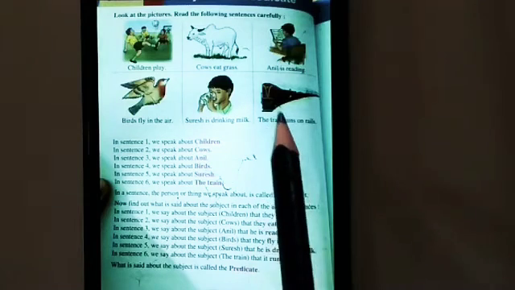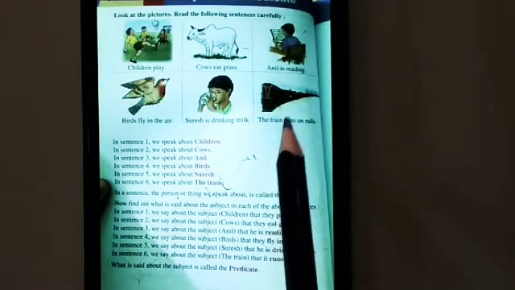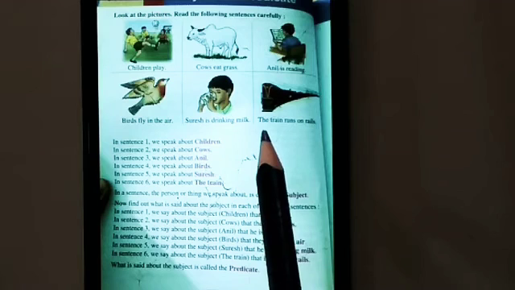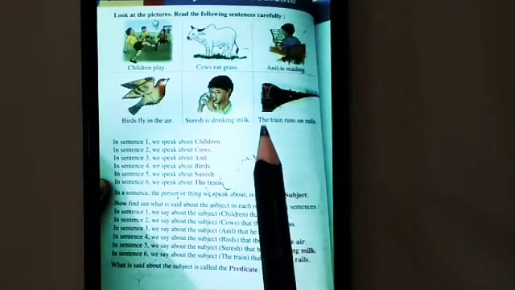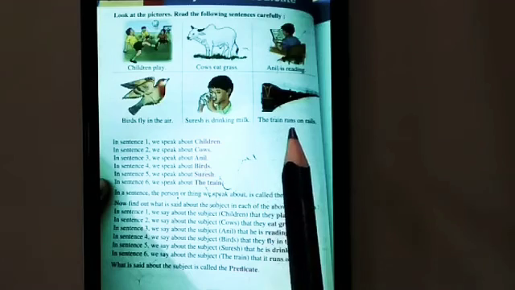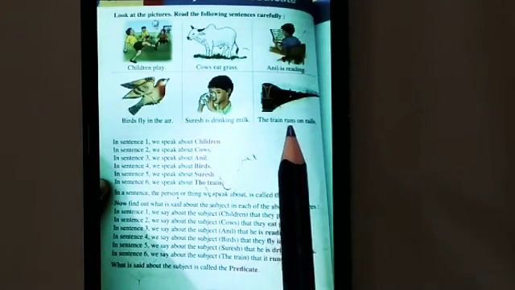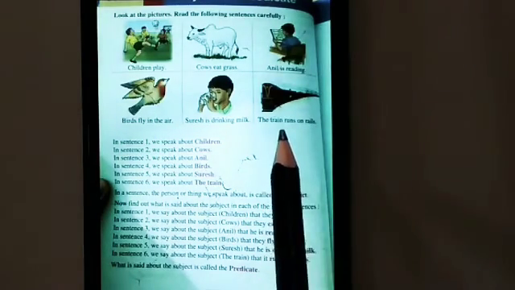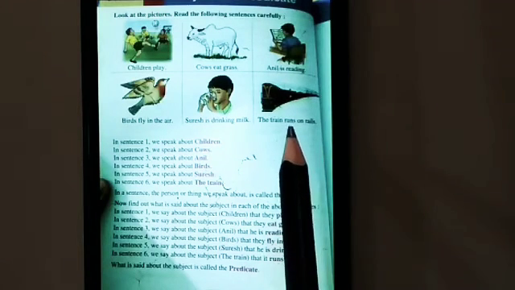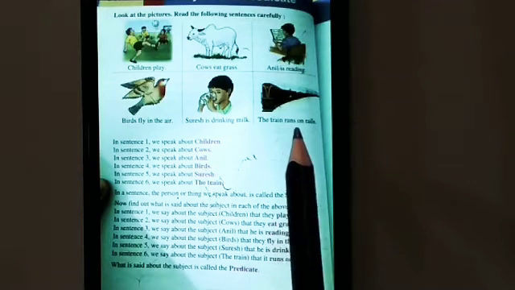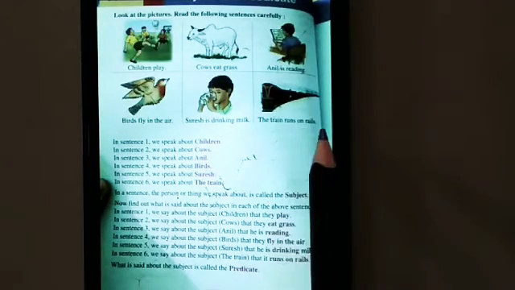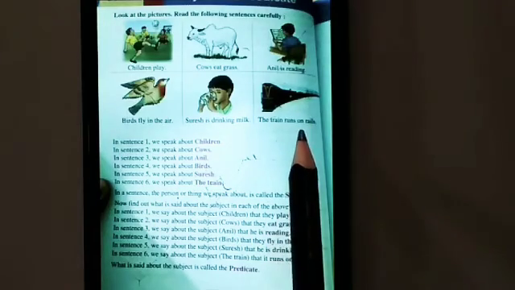The train runs on rails. What runs on rails? Train. The train is the subject of this sentence. What does the train do? The train runs on the rails. So, runs on the rails is the predicate. Runs is the verb. Predicate always starts with the verb. So, runs on rails is the predicate of this sentence.